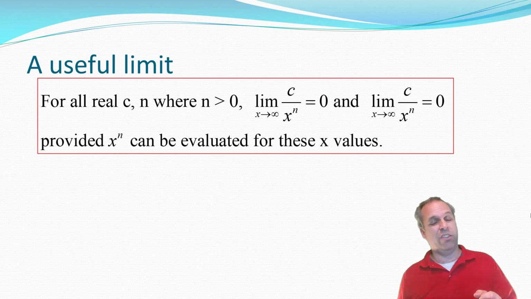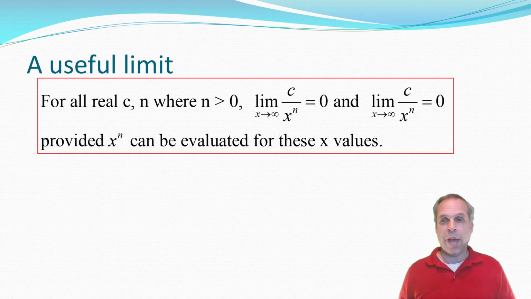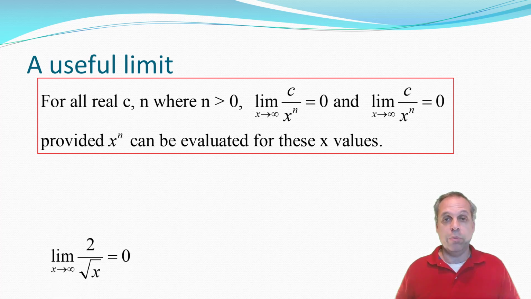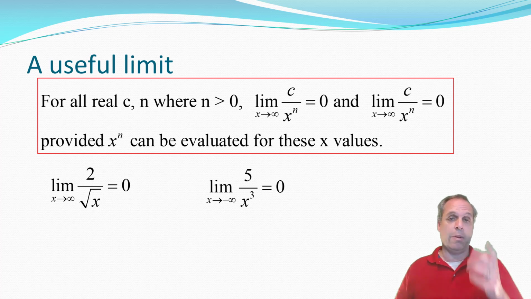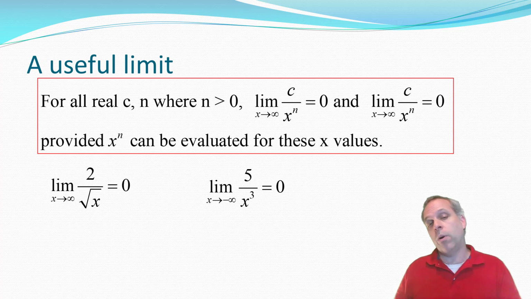The only condition is that the expression must exist. So if you had, say, x to the 1/2 power, that's the square root of x. If you let x go to negative infinity, well, then x would be negative eventually, and the square root of x doesn't exist then. So just as an example, if you had to do this limit, it's a constant over a power of x where x is going to infinity, and the expression always exists for those x values, so that limit's 0. If you had to find this limit, again, you have a constant over a positive power of x, and x is going to infinity, either negative or positive. So since that expression exists, the limit's 0.